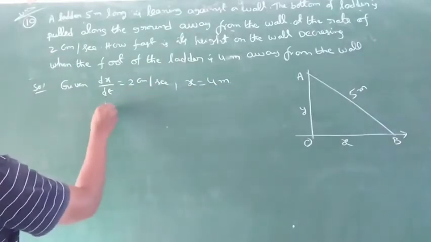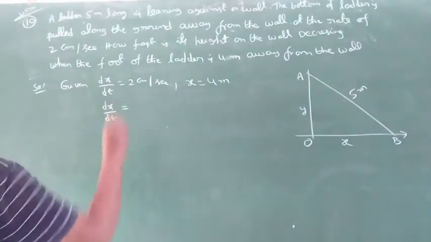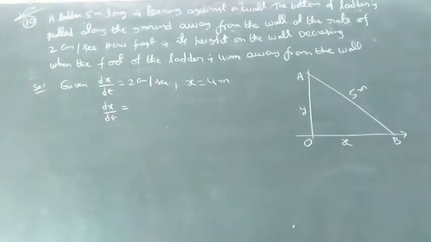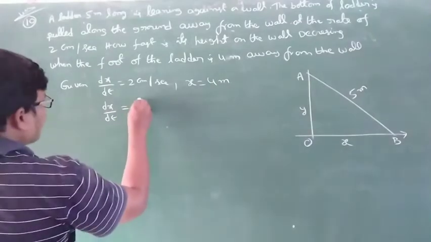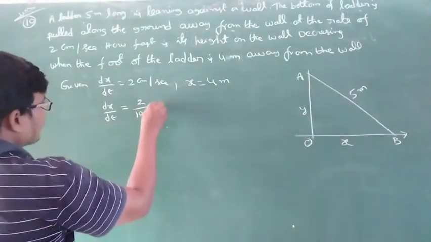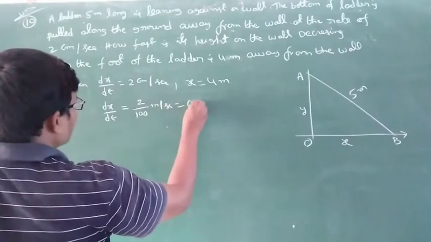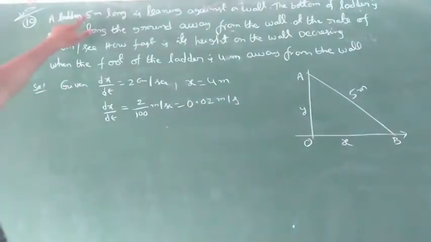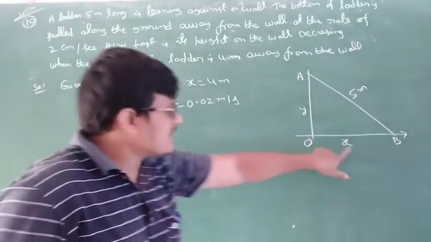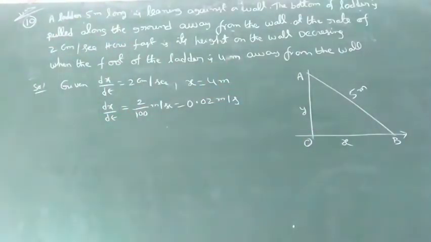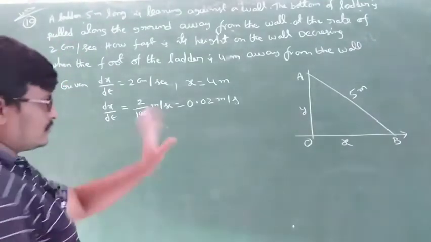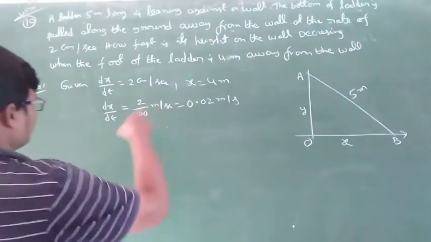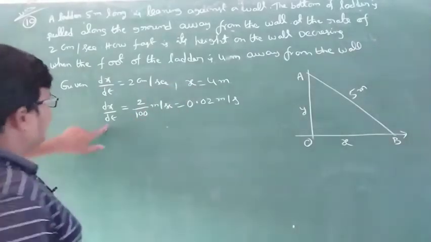2 centimeter per second is to be converted into meters. 1 meter is equal to 100 centimeters, so 2 centimeters is equal to 2 by 100 meter per second, that is equal to 0.02 meter per second, because the ladder length is in meters and the x length is in meters. So dx by dt is the increasing rate of x.